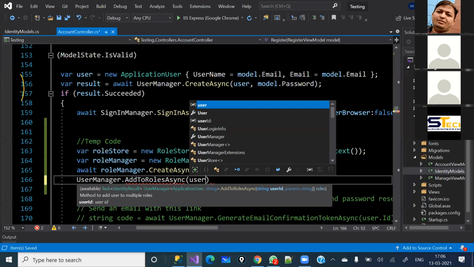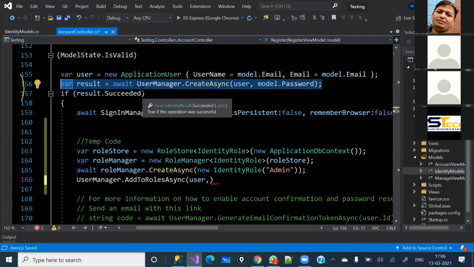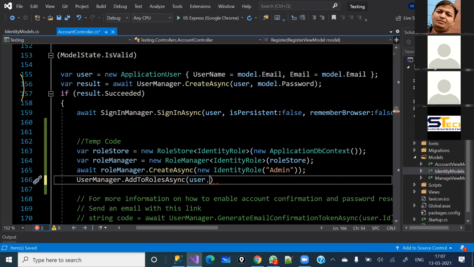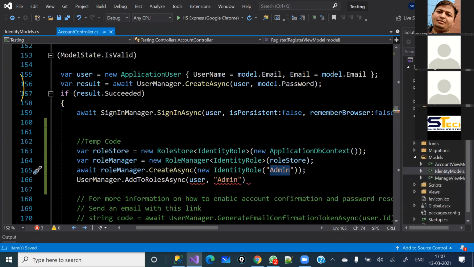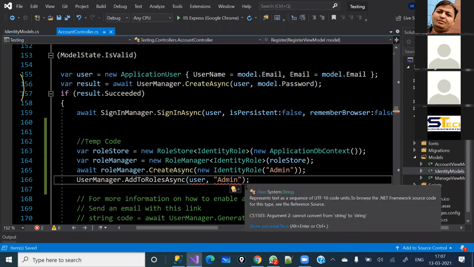So for that, we will just pass the user. Where is this user coming from? It comes once you have registered the new user. Once this piece of code is executed, it will give the entry into your table ASP.NET users, right? And then that user information we are going to pass. This is my user, and I would like to assign this value to this user. What you can do is create a static class and give static properties for the different roles, and directly pass them here, so you need not use the magic string. But only due to time limitation, I'm just going to manually put the hard-coded values here.